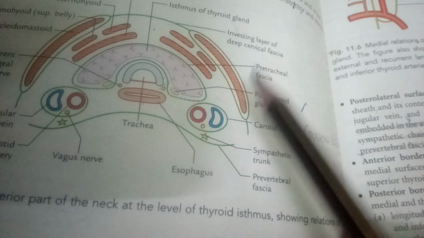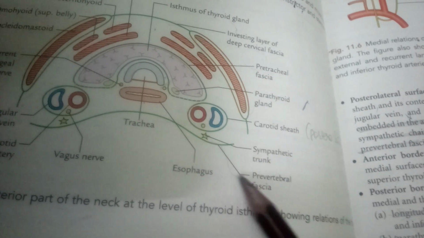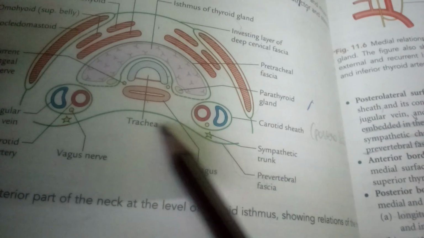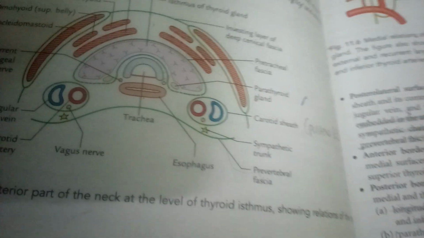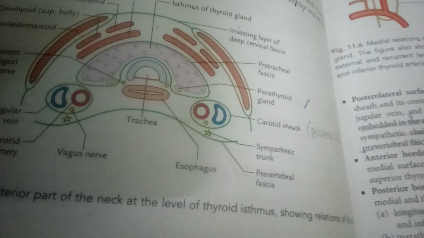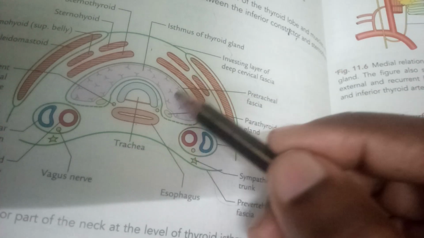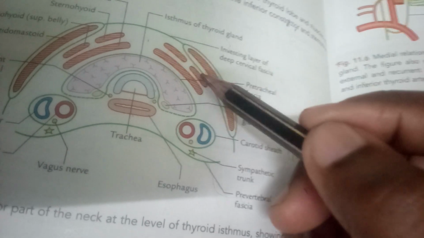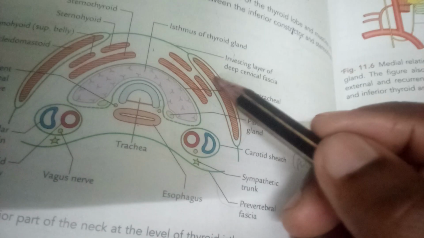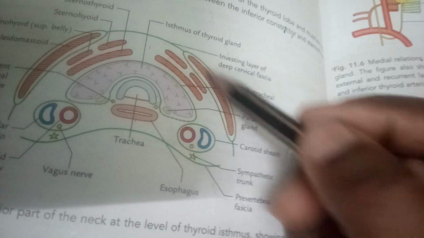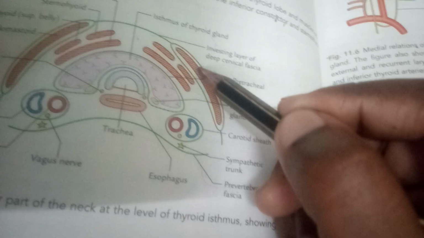Okay, here it is the prevertebral fascia. So these are three parts of the deep cervical fascia, surrounding the structures. So the lateral surface relations are three deep muscles and one superficial muscle, that is sternocleidomastoid.